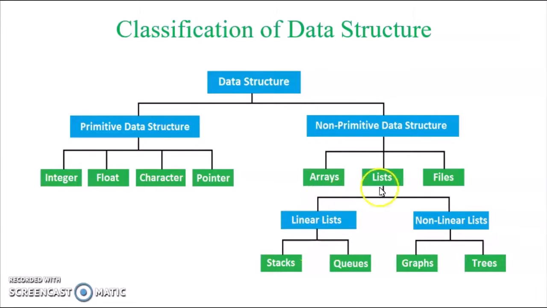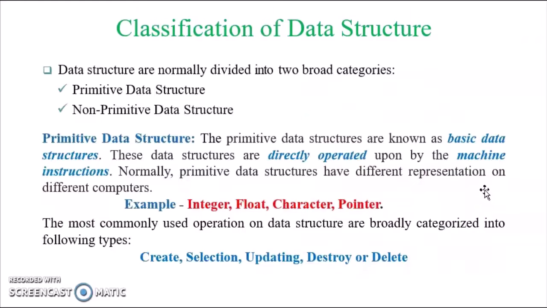For example, array, list and files. Lists are further categorized in terms of linear list and non-linear list. Example for linear list is stacks and queues, and example for non-linear list is graphs and trees. So in this subject we are mainly focusing on non-primitive data structure.